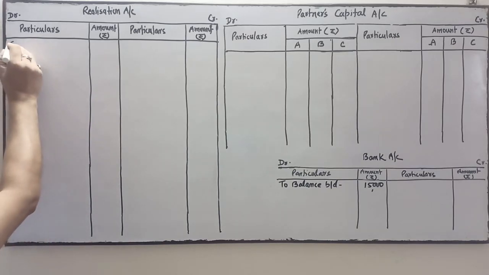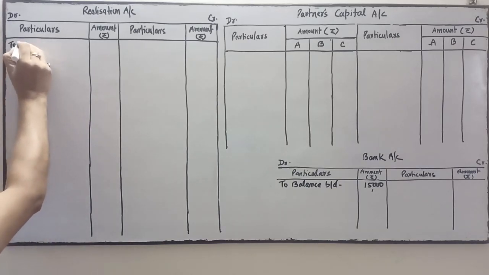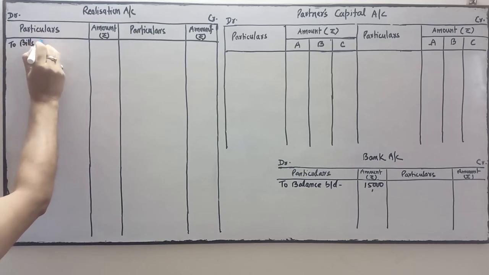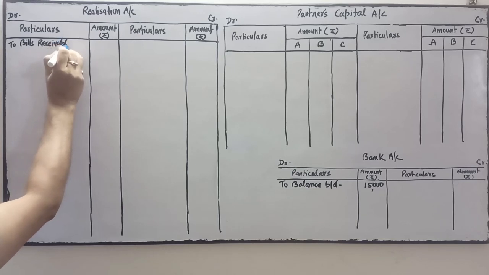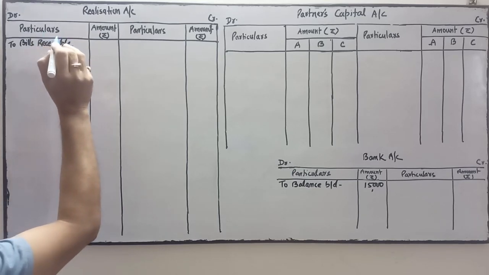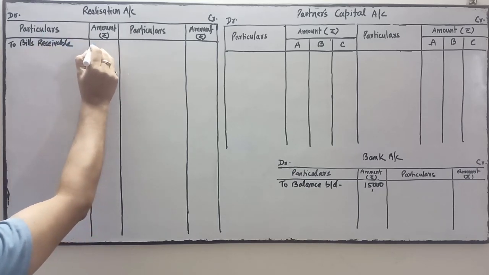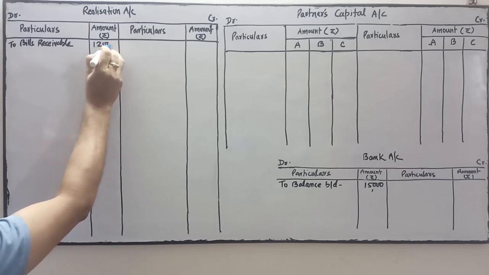So here first is bills receivable, after bank. Bills receivable is 12,000. So write 12,000 over here.